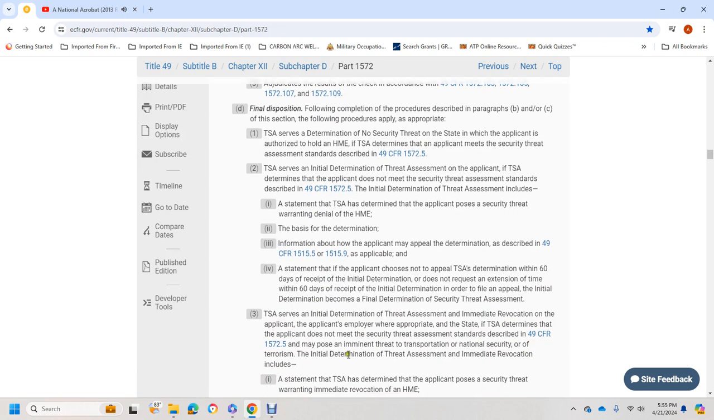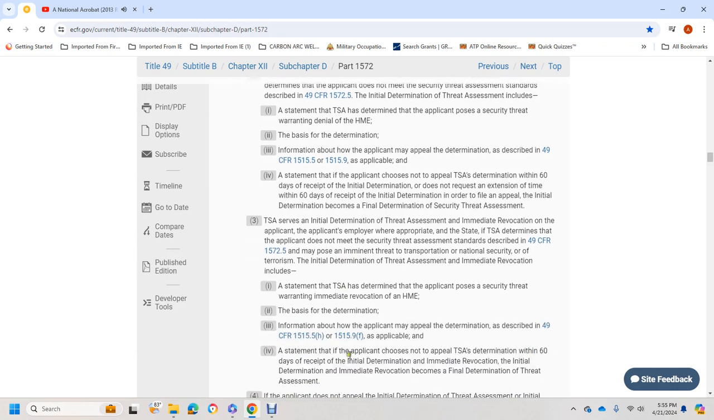It includes the basis for the determination and information on how the applicant may appeal the determination, as described in Title 49 CFR 1515.5 and 1515.9, as applicable. The applicant may appeal the TSA determination within 60 days of receipt of the initial determination, or request an extension of time. If the applicant does not file an appeal, the initial determination becomes the final determination of security threat assessment.